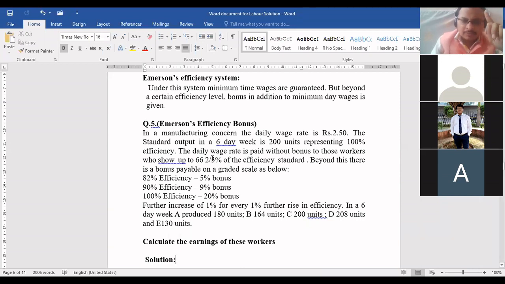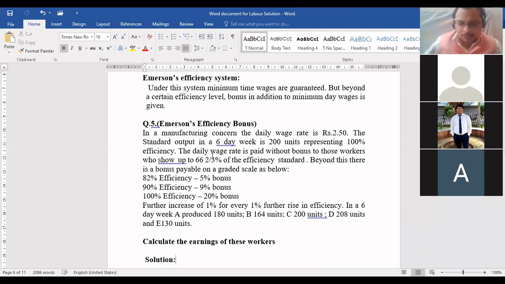And one thing I have to clarify here about the Gantt task plan, which we did earlier. Remember, in Gantt task plan, if the new higher piece rate is not given, in that case what you have to do is continue with that 20% bonus only. Because we cannot decide the piece rate, remember always. Okay. We cannot decide the piece rate.